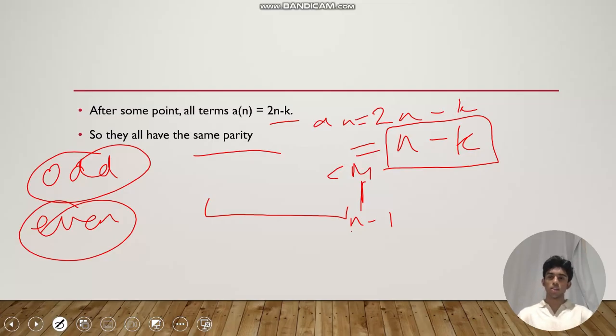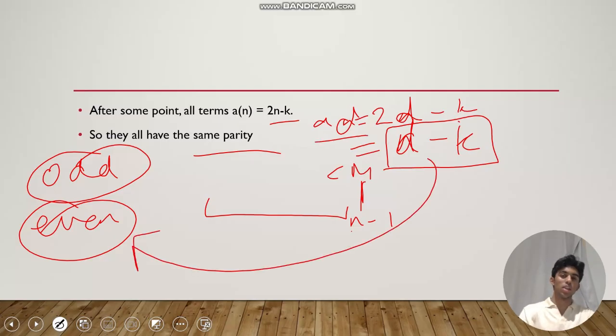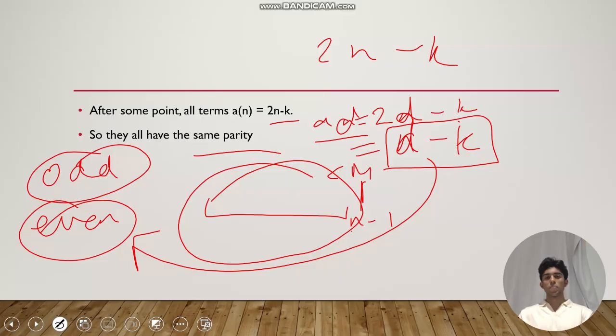We can choose a big number, or actually, I'll use d so that we don't confuse it. We can choose a big number d such that this quantity here, d minus k, once we reduce the term ad, is even. So it's not odd, so it doesn't appear in the 2n minus k section, and it's bigger than m, so it doesn't appear in the first n minus 1 terms. This means d minus k has not appeared in the sequence at all, and we can shrink it.